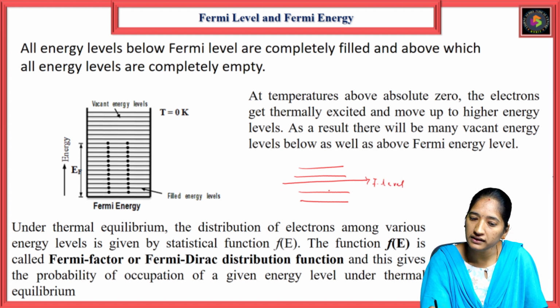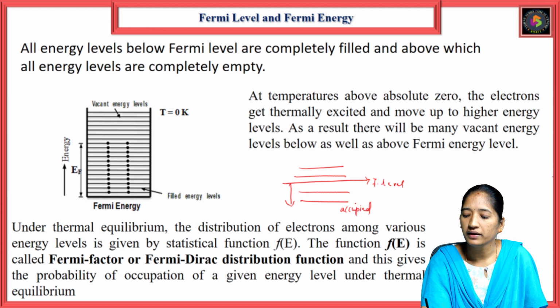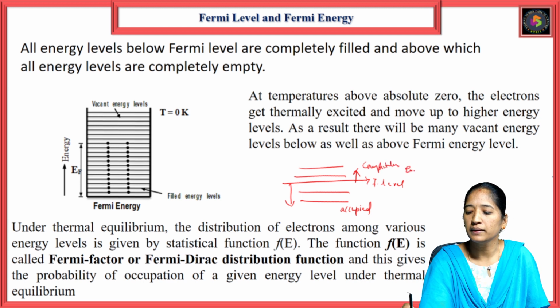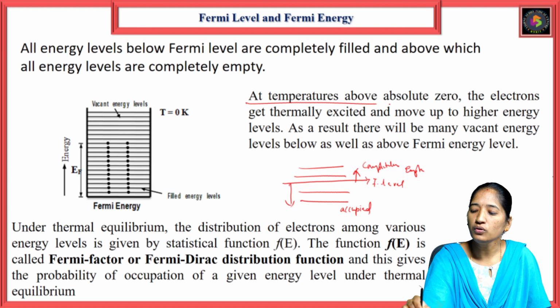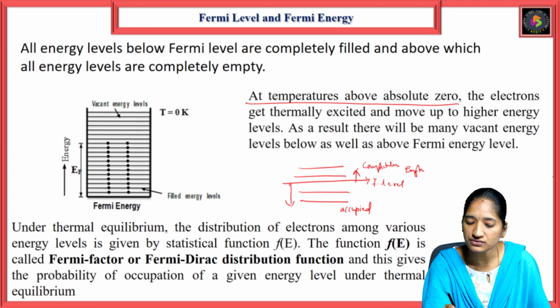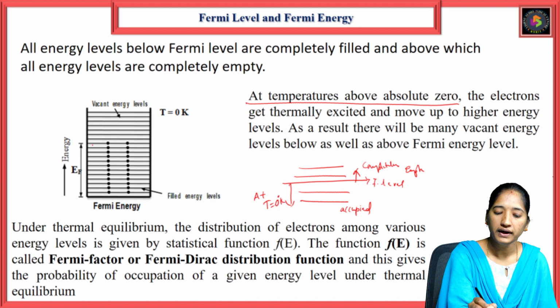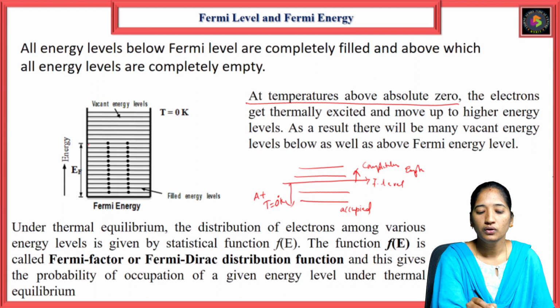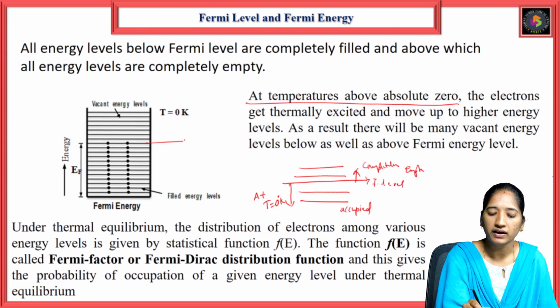In this Fermi level, all energy levels below the Fermi level are completely occupied. Above the Fermi level, they are completely empty. At absolute temperature, that is at T equals 0, this is the Fermi level.